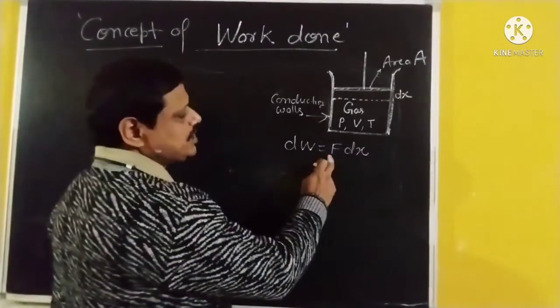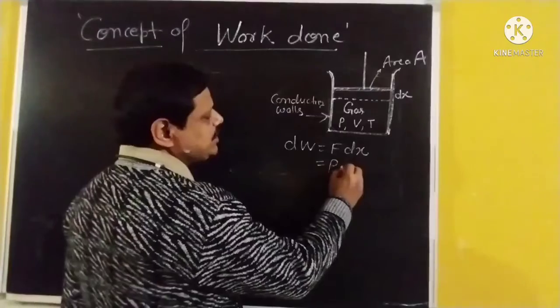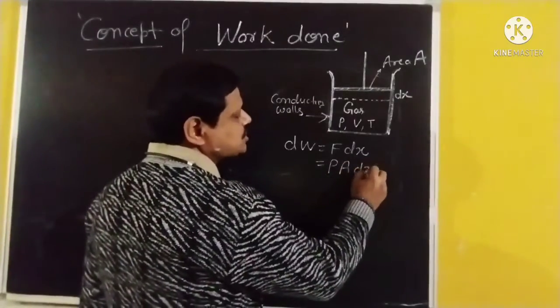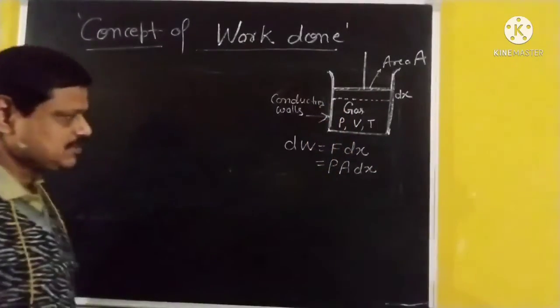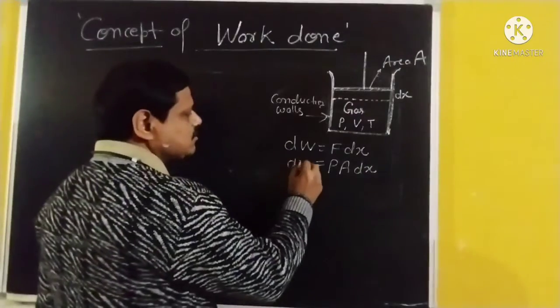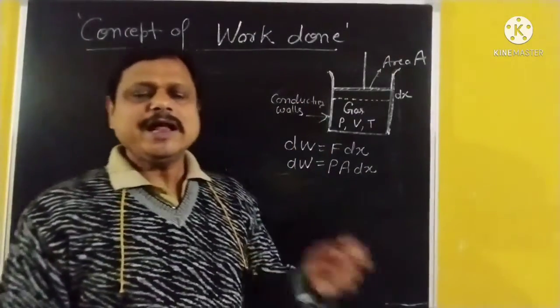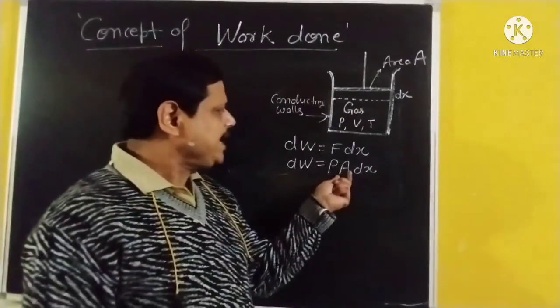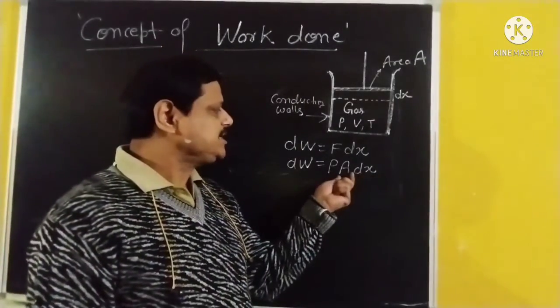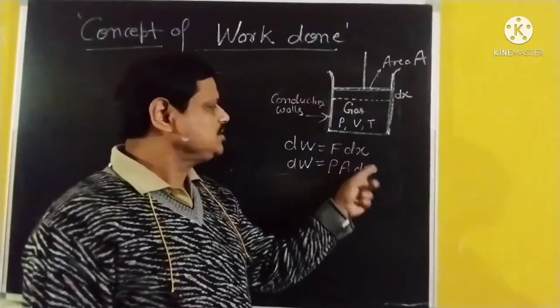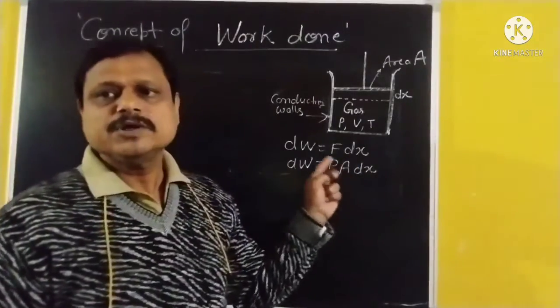And as usual you know that F is equal to P into area of piston, and A into dx, that is area into distance, becomes volume.